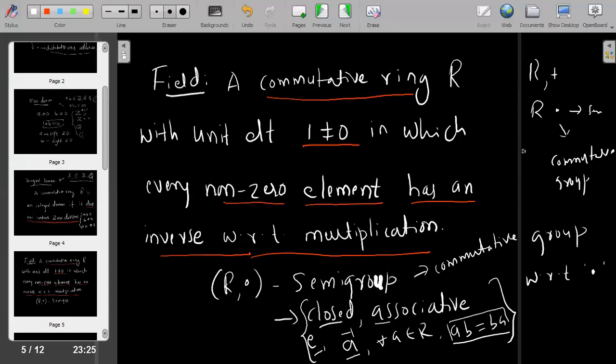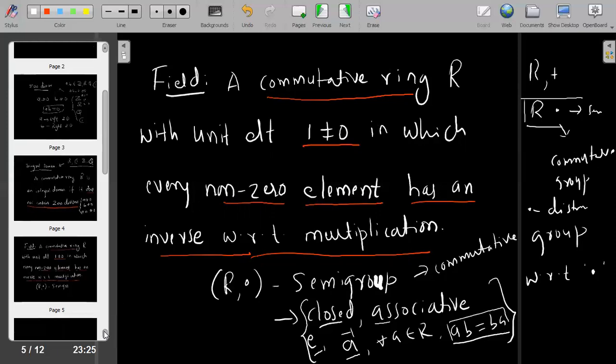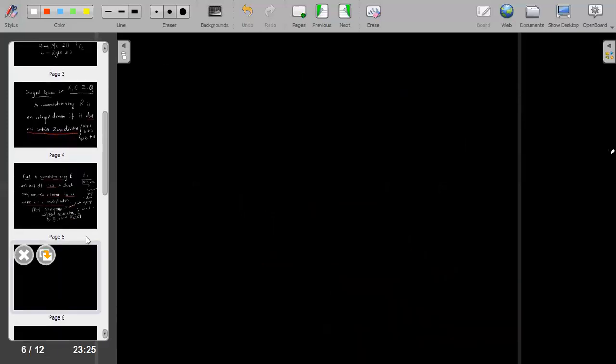Further, multiplication distributes over addition. In the definition of a ring, if I replace the second condition, that R with multiplication is a semi-group, with the condition of a commutative group with respect to multiplication, then it will be a field here. So, examples for field.